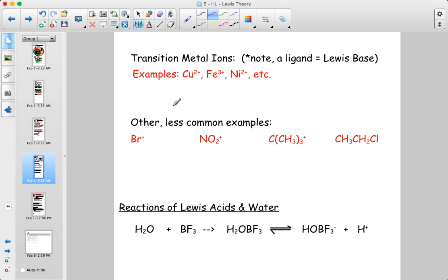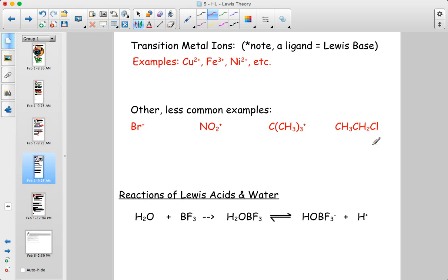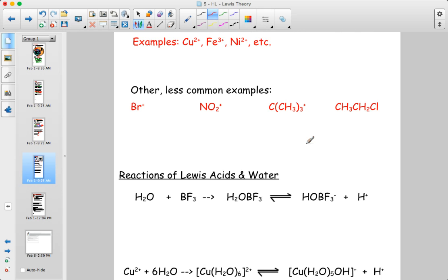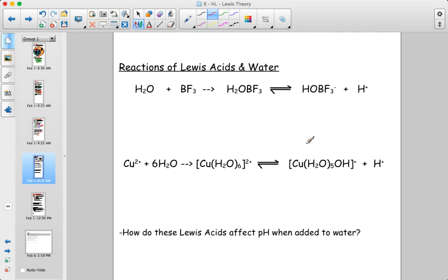These are some other very much less common examples. So I'm not really going to focus on them, but simply to put them out here, these were some of the electrophiles that we learned in organic chemistry, or that we will learn in organic chemistry, depending on when you're watching this video. And therefore, being electrophiles means that they'll accept electron pairs, and so they are acting indeed as Lewis acids.